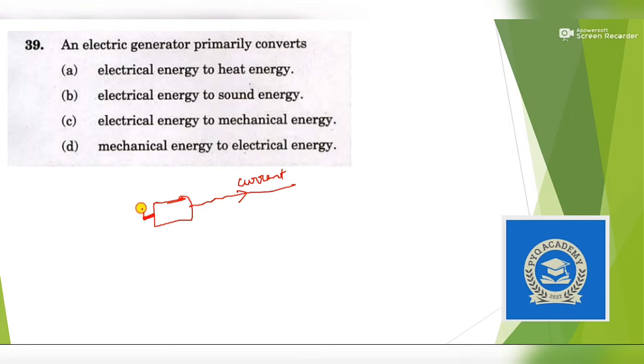You must have seen that there is one handle, and this handle is rotated. After this, the piston starts moving and it produces current, and it also takes fuel. So what we are providing it is mechanical energy, which is converted into electrical energy. So let's check the options. Electrical energy converted into heat energy? No, this is wrong. This example can be said in case of microwave or induction heater, electric heater also.